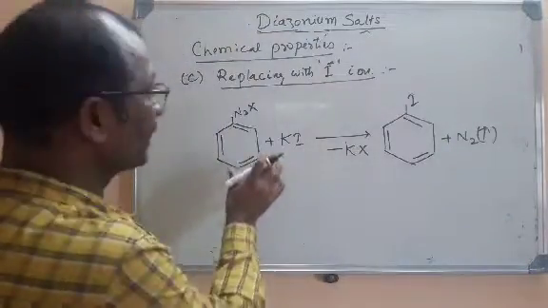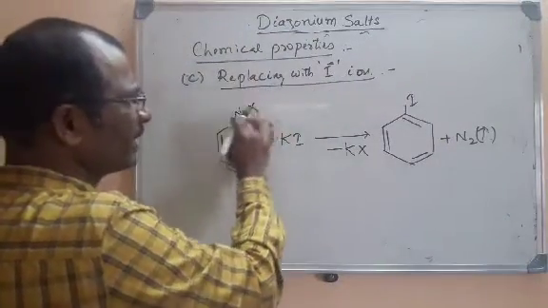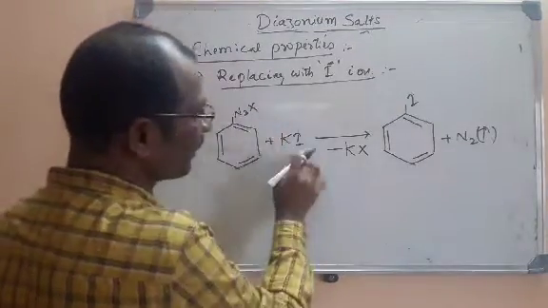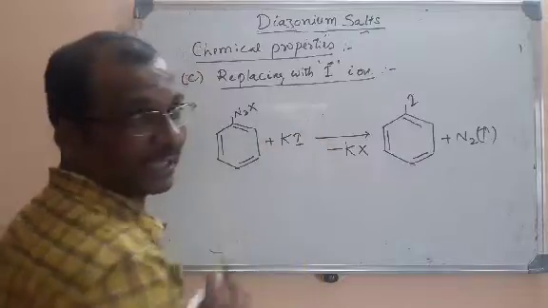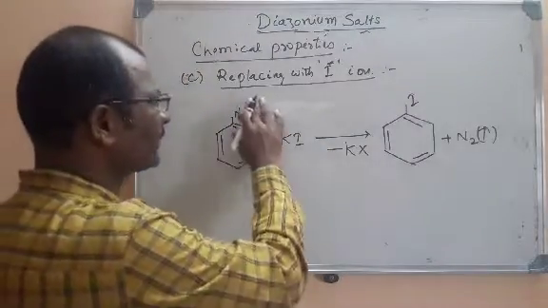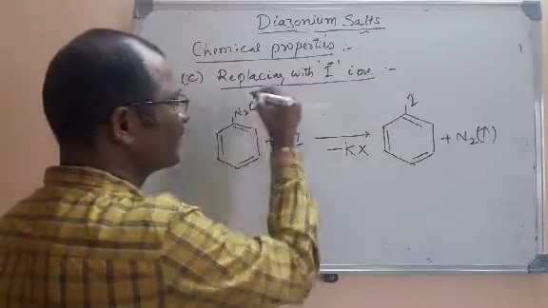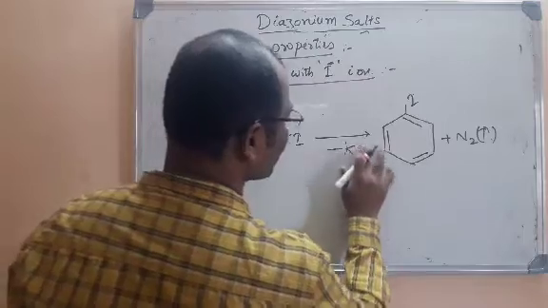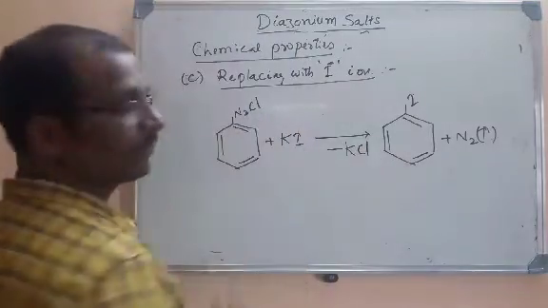Once again I will explain. In all the reactions we are replacing N2X, and here we replace N2X by I minus. This is K plus and I minus. When you take a benzene diazonium salt, that is C6H5, for example here you can take benzene diazonium chloride, KCl will be removed. K and Cl will be removed.